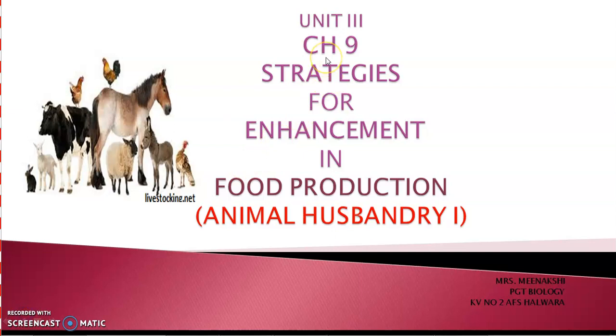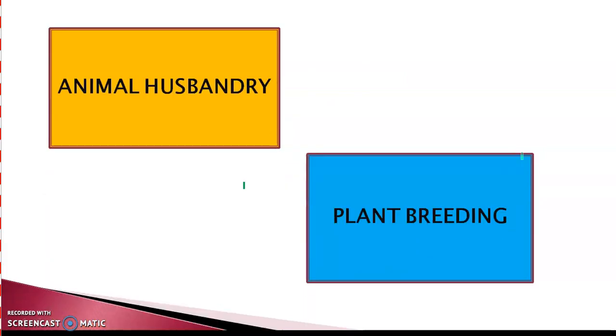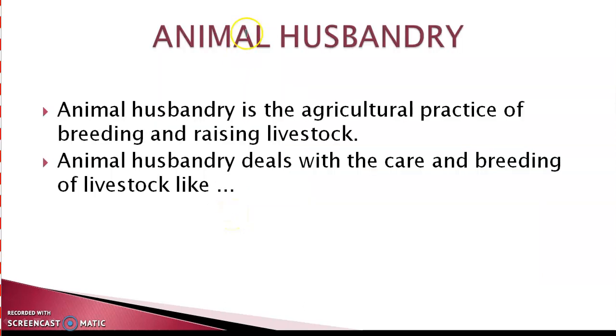We will talk about chapter 9 from unit 3 under the title Strategies for Enhancement in Food Production in this video. We will discuss a number of techniques like animal husbandry and plant breeding in the coming topics. Both of these techniques are very important for the enhancement of food production. Other techniques like tissue culture and embryo transfer technology are also very promising in increasing the production of food. So now let's take up what is animal husbandry.